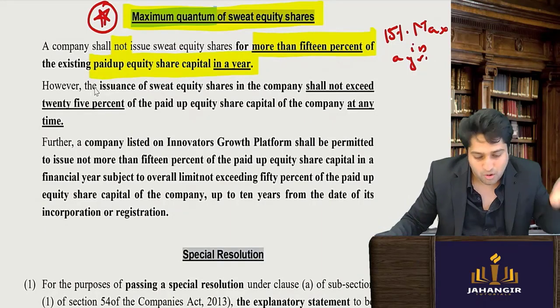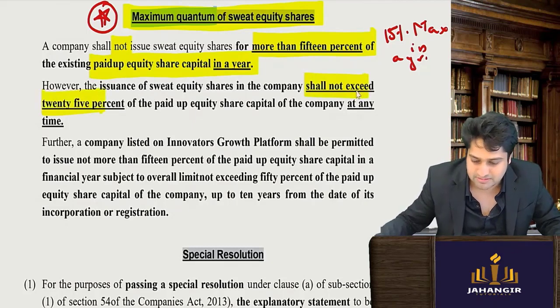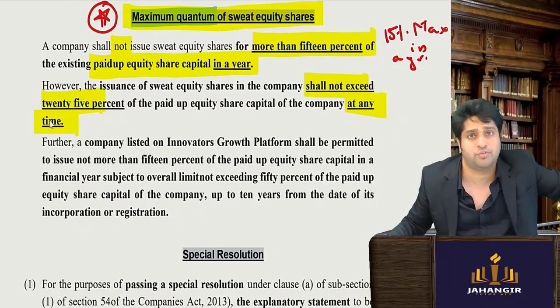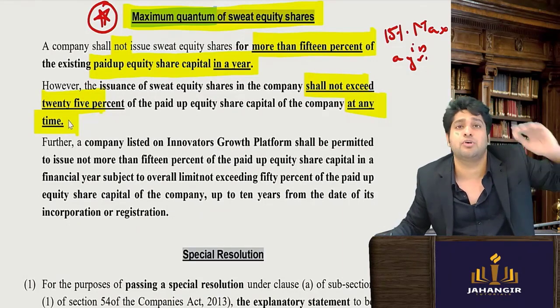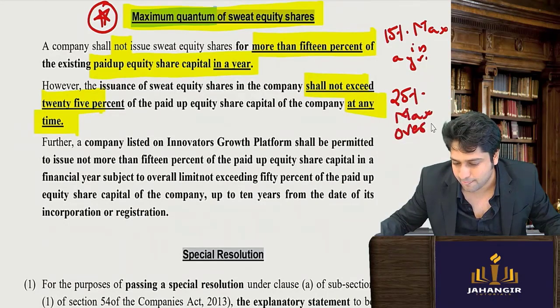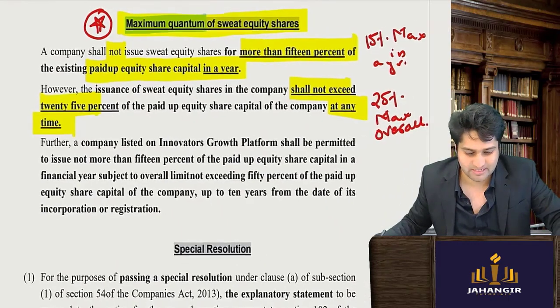However, the issuance of sweat equity shall not exceed 25% at any point of time. So in one year 15, then again next year 15, then again next year 15, that will not happen. The overall limit is 25% maximum. Till here it is clear? Yes.